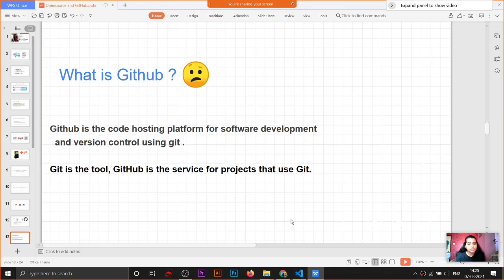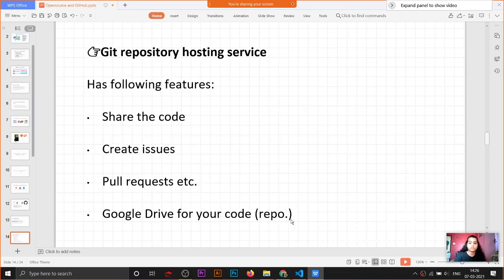Now the main thing comes. What is GitHub? It is a code hosting platform for software development and version control using Git. Git is the tool and GitHub is the service for projects that use Git. It is just like a website in which you upload your code, and it is open source. It means that anyone can see your code and make changes in it.